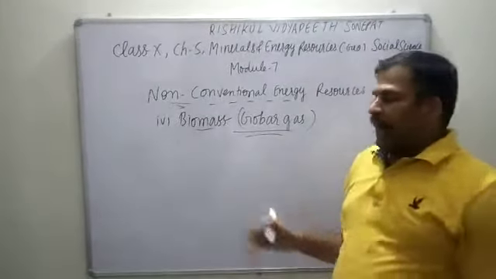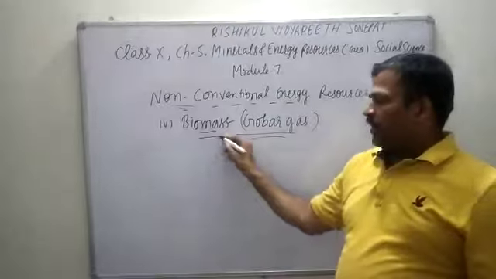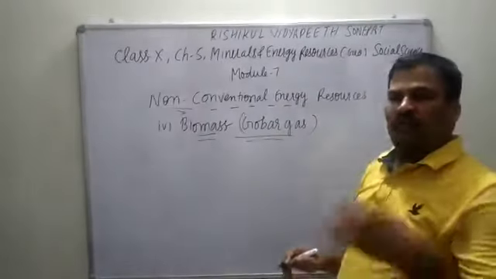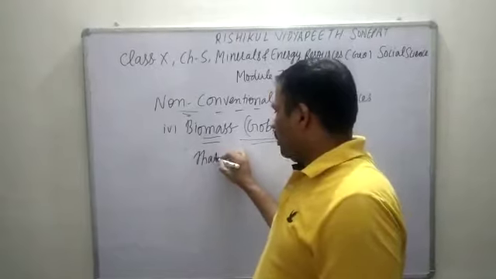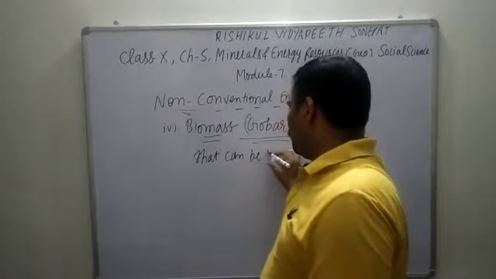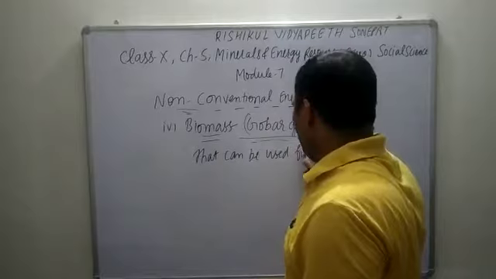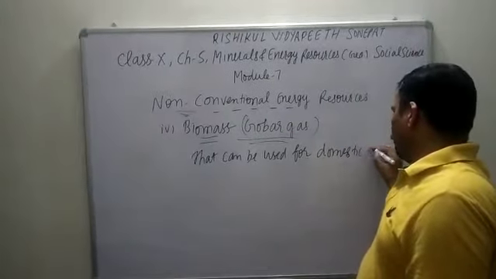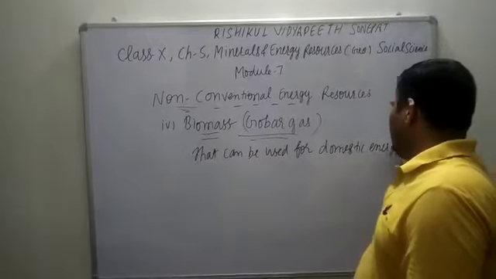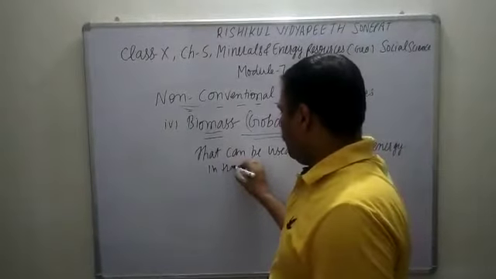And what will happen? It will start to decompose, and that can be used for domestic purposes.